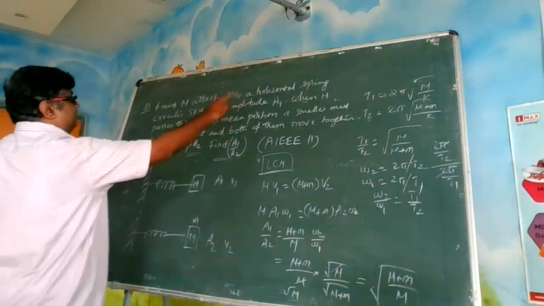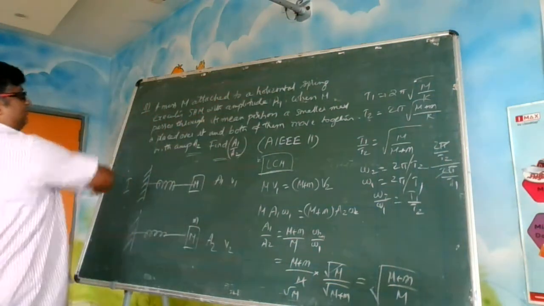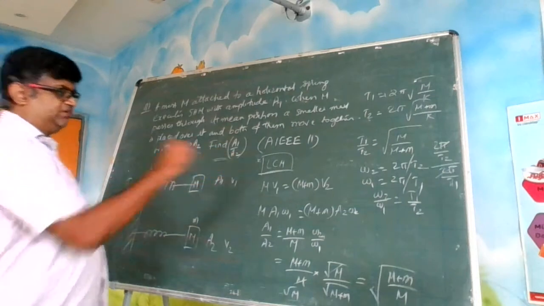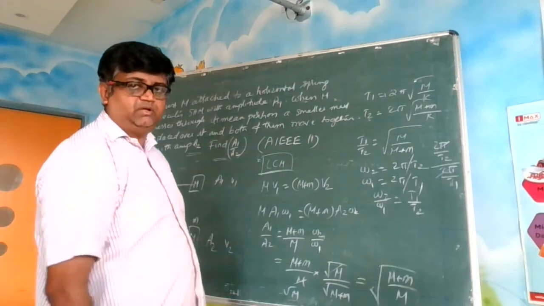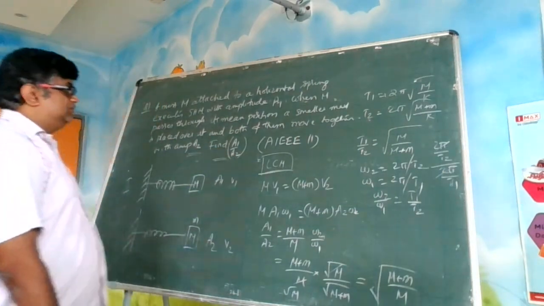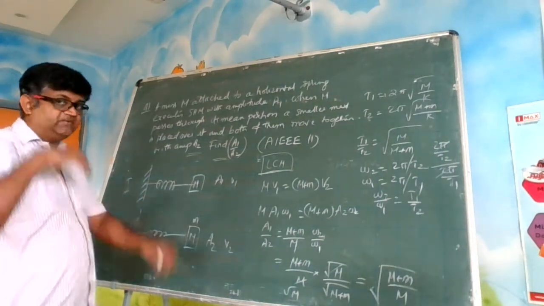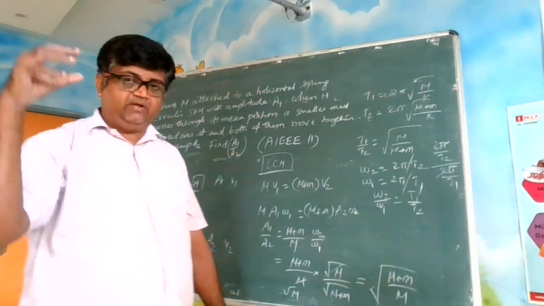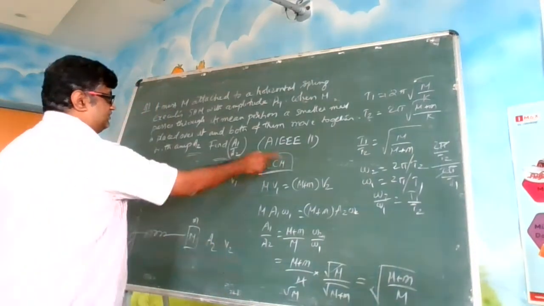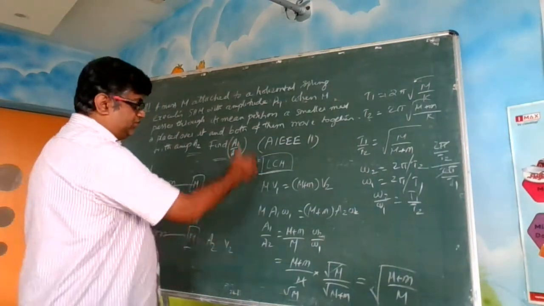He is simply saying that a mass m is attached to the horizontal spring and it is executing simple harmonic motion. He would have attached it like that and released it, we don't know, right? So now it is oscillating on its own. So there is no external force acting on the system. If there is no external force acting on the system, the law of conservation of momentum can be applied. So this is how it is.